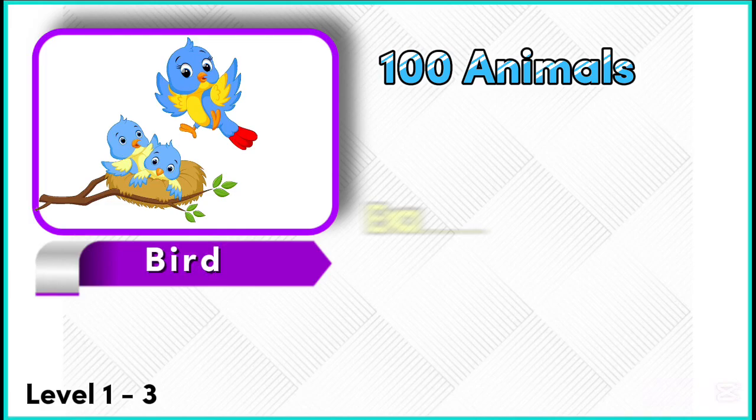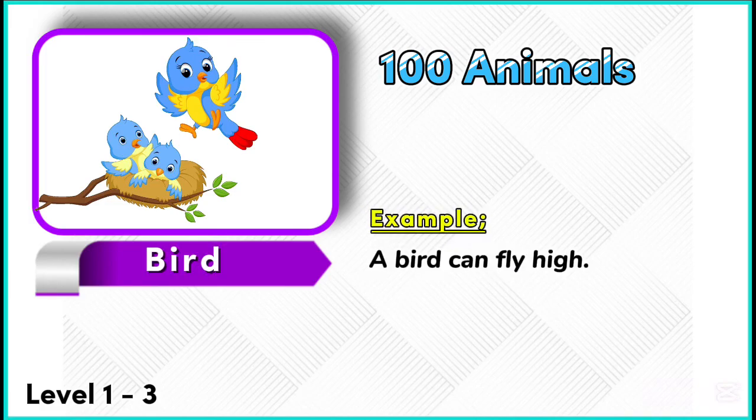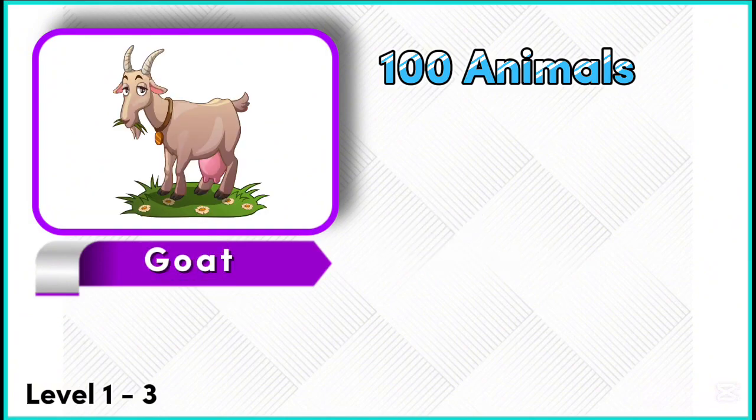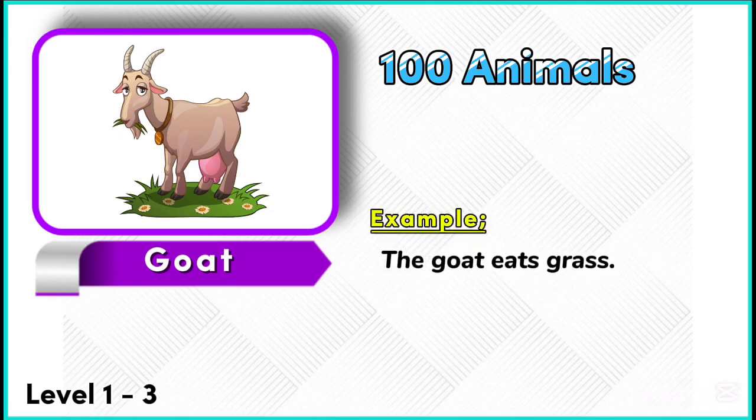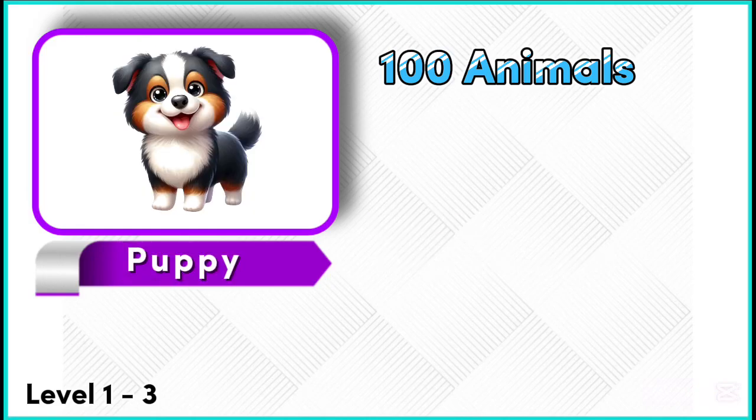Example. A bird can fly high. Goat. Example. The goat eats grass. Puppy.